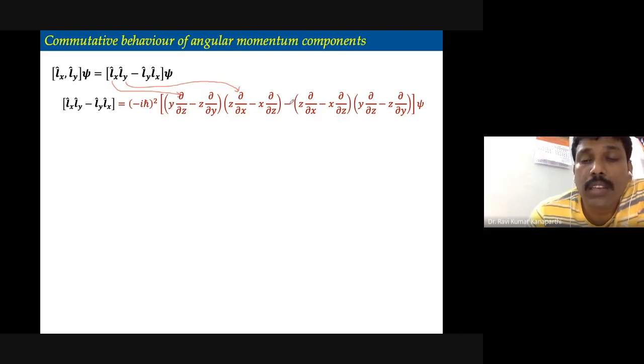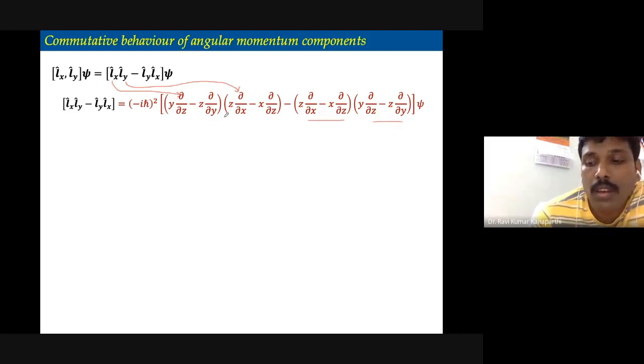There is a minus sign here, and then Ly and Lx. What Ly is, is given here, and what Lx is, is given there. We are just substituting Lx and Ly, and then we have taken out the common factor i h cross whole square.